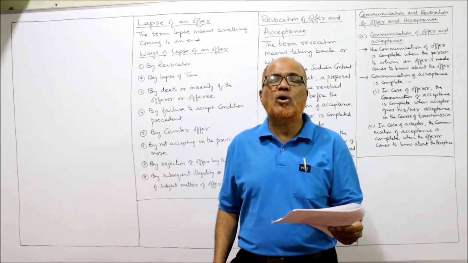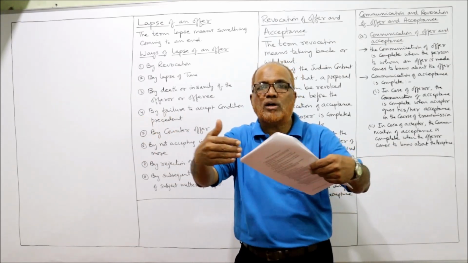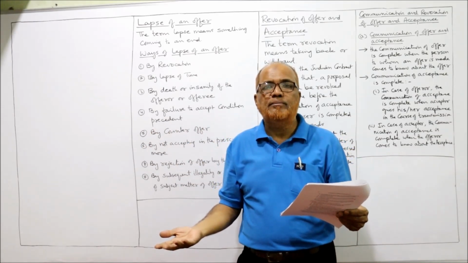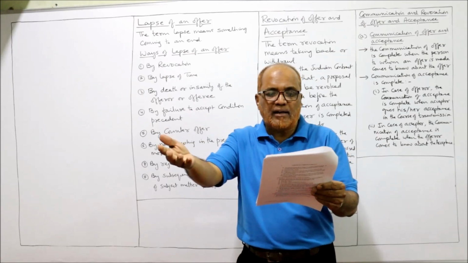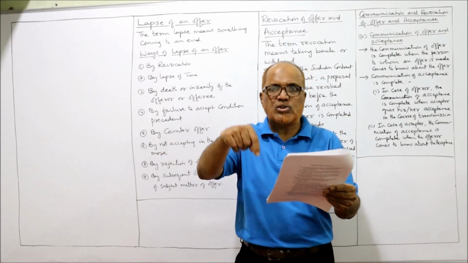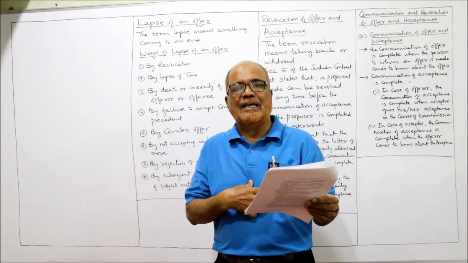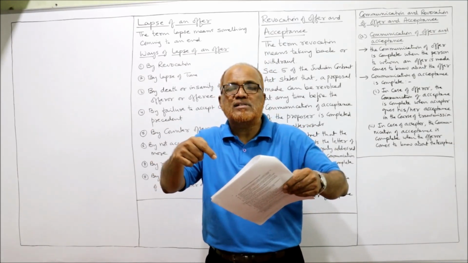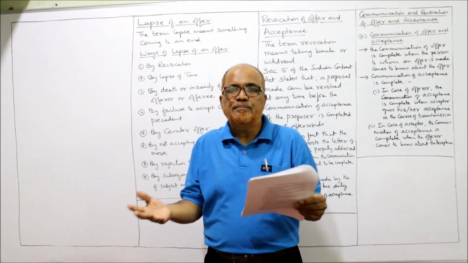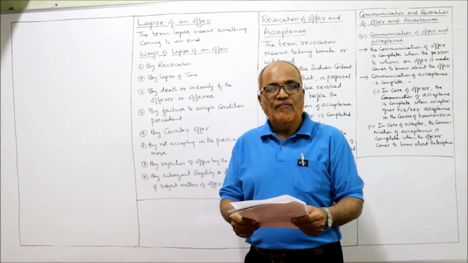No. It is called cross offers. Two offers cross each other. When two offers cross each other, there is no acceptance at all. Here, Khusro offers through a letter to sell a television to Shafi for 10,000 rupees, and Shafi also gives the offer to Khusro that I want to buy your television for 10,000. So both are offers. So this case is called cross offers. When there are cross offers, there is no acceptance. So hence, no contract.